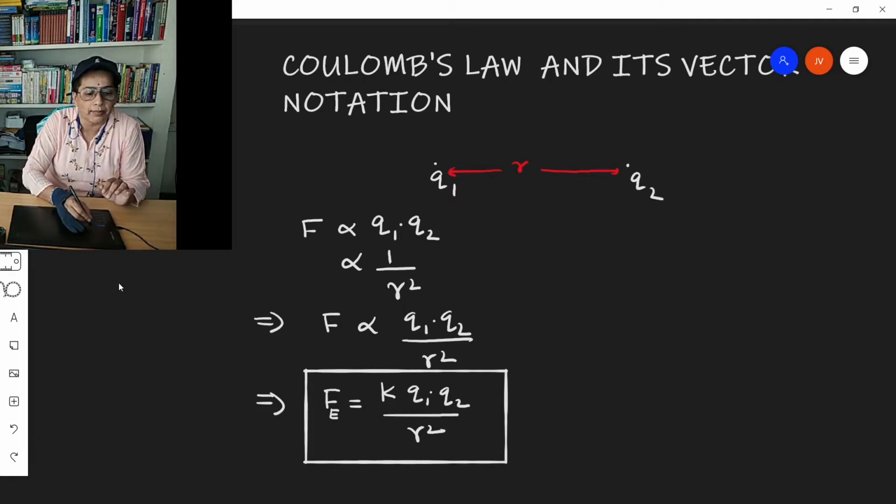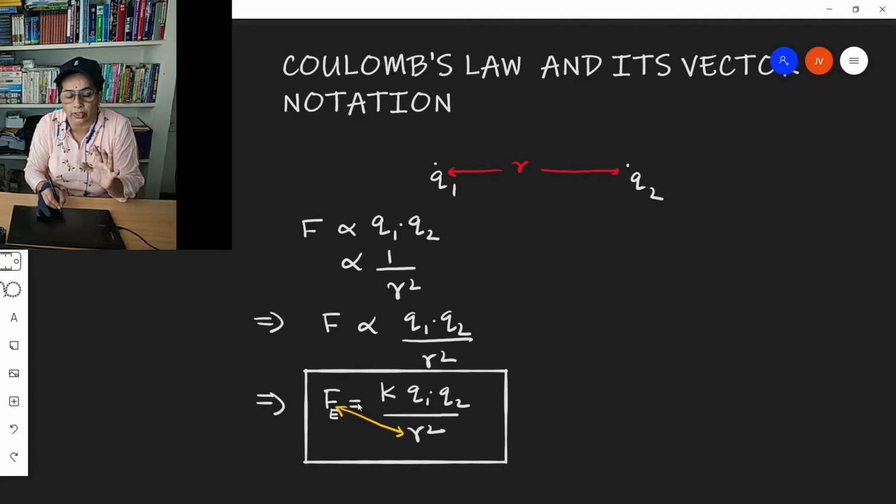This formula also indicates that the electrostatic force of attraction or repulsion between point charges is inversely proportional to the square of the distance of separation between them. So none of these relations, directly proportional to Q1 into Q2 and inversely proportional to R square, were guessed by Coulomb.